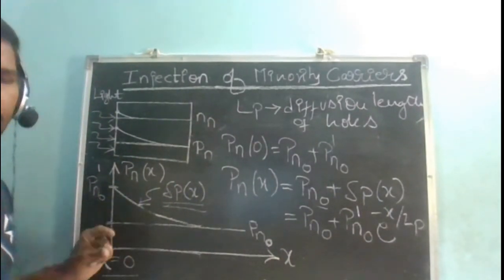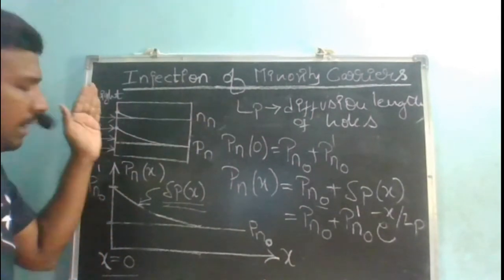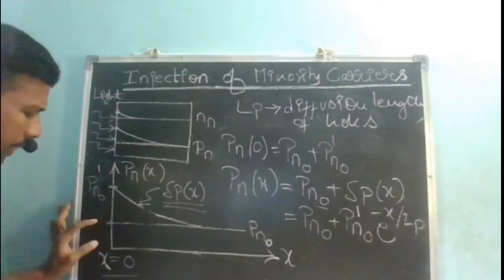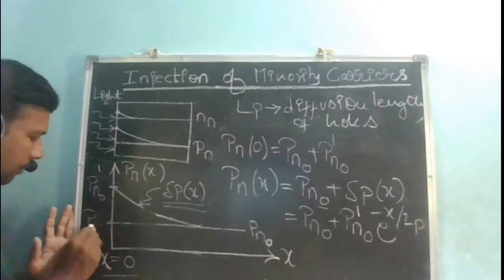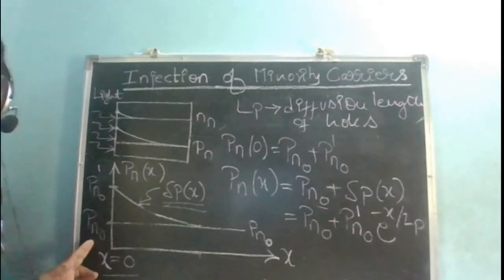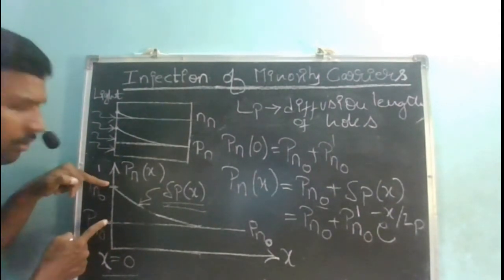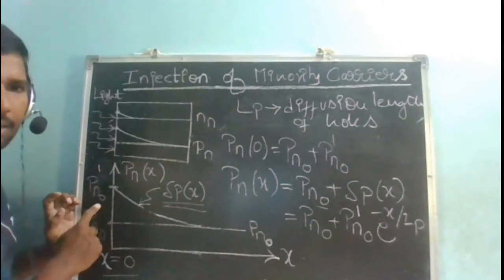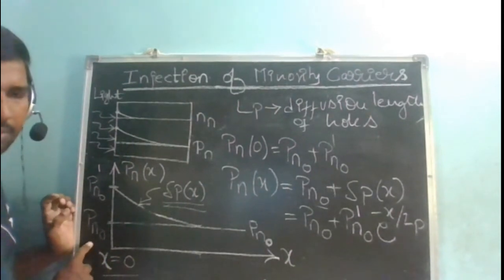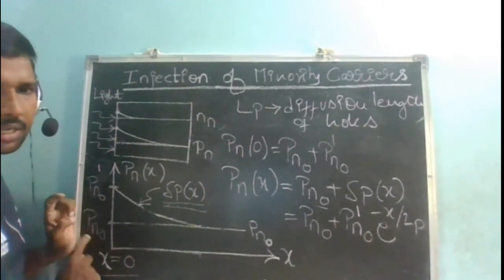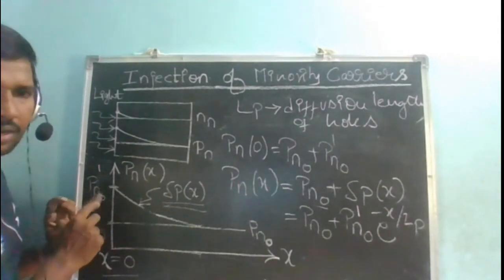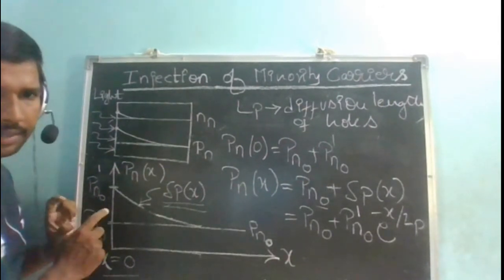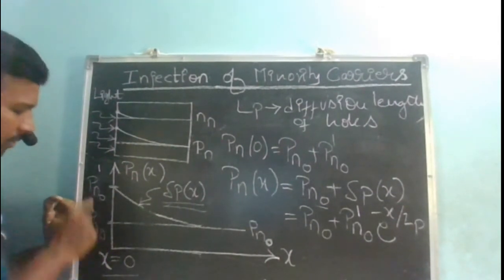The takeaway point here is, when the minority charge carriers are injected, before injection, what minority charge carriers are present? Pn naught. After injection, they have increased. Let us say suppose these are 10 in number, these are 100 in number. Earlier my minority charge carriers at thermal equilibrium are 10. Because of the light, electron hole pairs are generated, and let us say that 100 holes are being created. So this pn naught dash is 100. So total at x equal to 0 is 10 plus 100, that is 110.